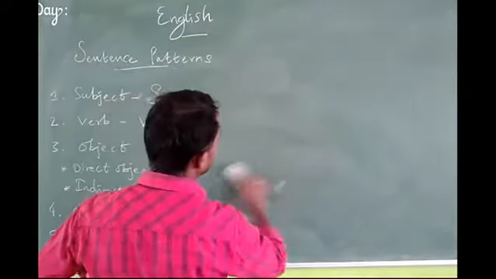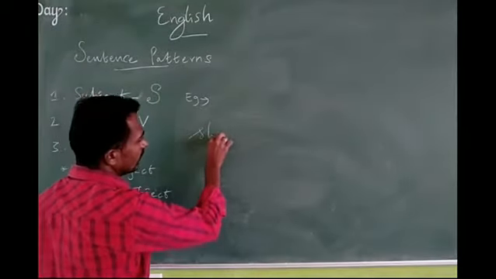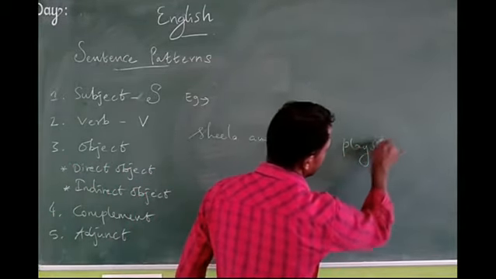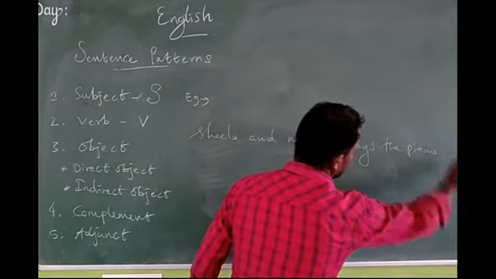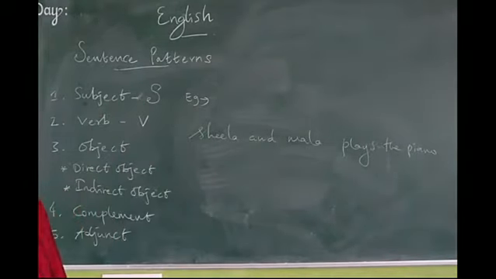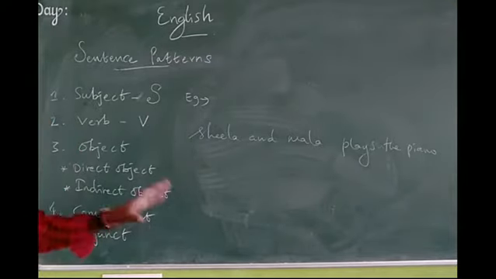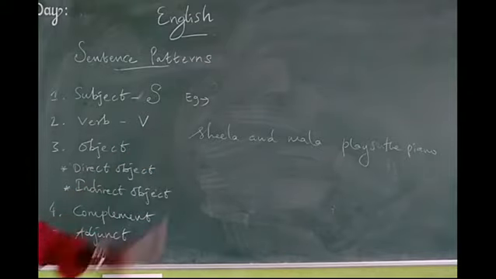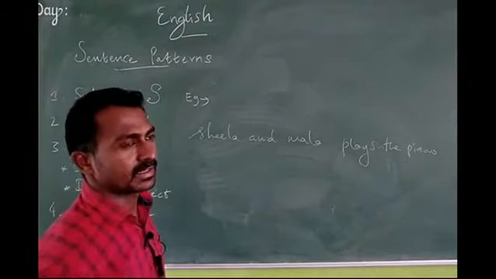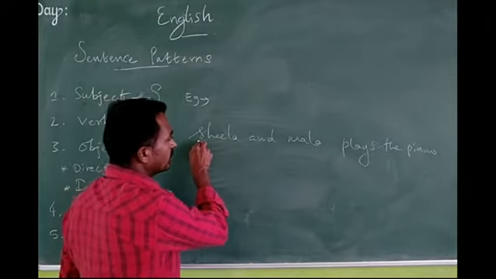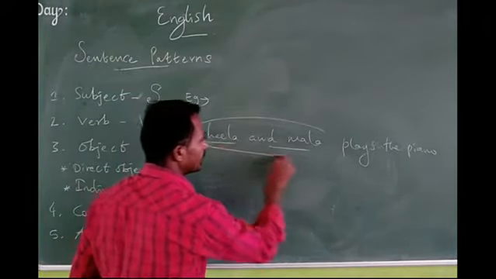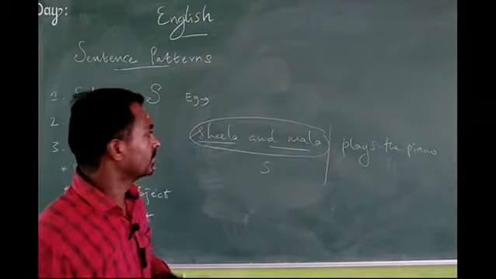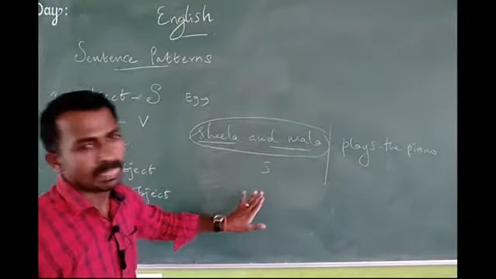So then one more thing, Sheila and Mala play the piano. How can we identify the sentence pattern? Now I'm teaching only subject plus verb. So here how many subjects and how many verbs are there? That's all we have to identify. See the board, Sheila and Mala. Just mark it. Both are subjects. No need to separate Sheila and Mala. Just circle them. Both are subjects.